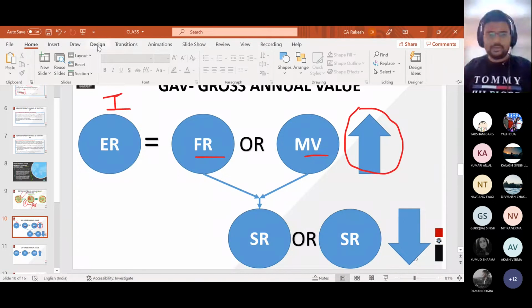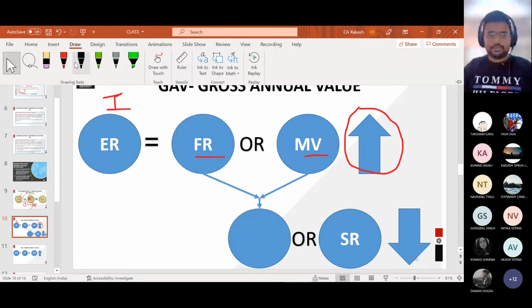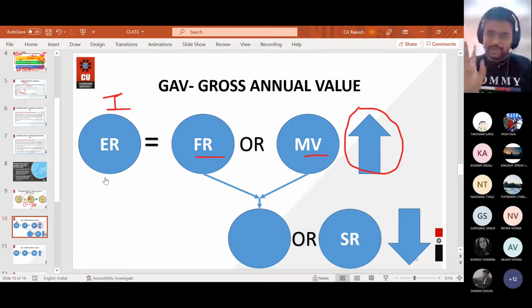Just wait for a moment. Corrections need to be done. Step number 1 is to calculate gross annual value; calculate expected rent, and it will be calculated as fair rent or municipal value, whichever is higher. Now, what is the meaning of fair rent? FR means fair rent. Fair rent means the rent which is going in the market. If you go and take any property on rent, what rent is going in the market, that will be the fair rent.